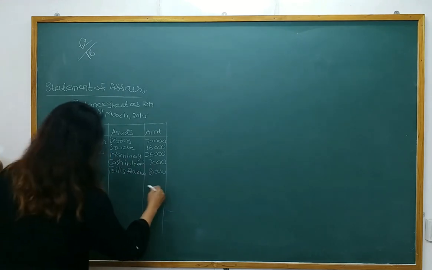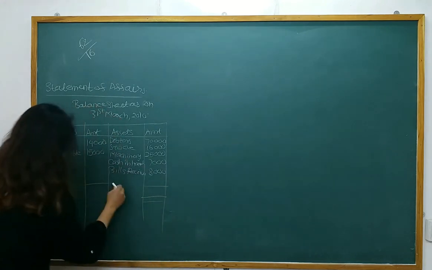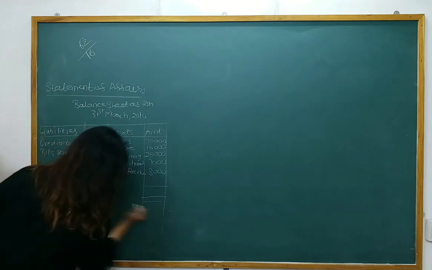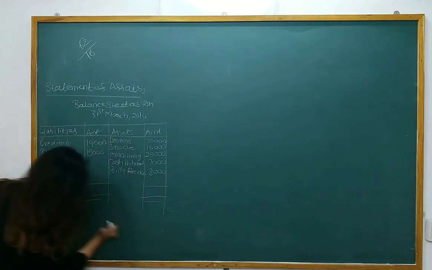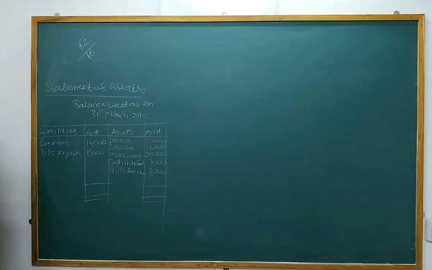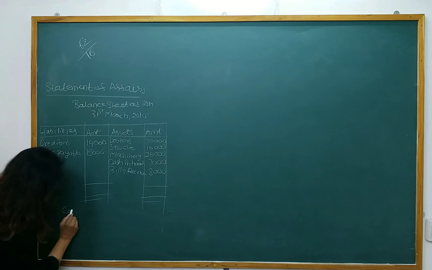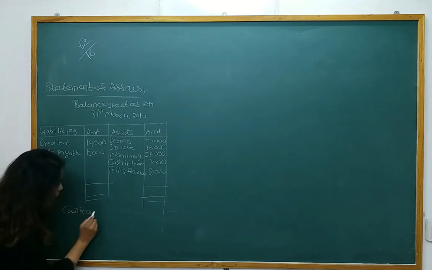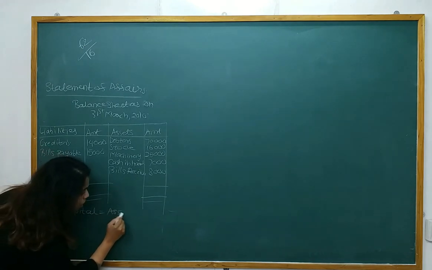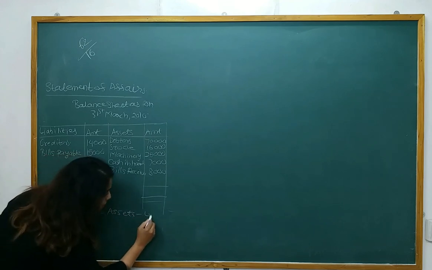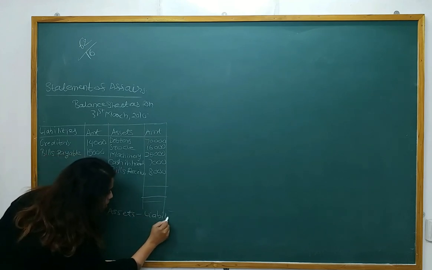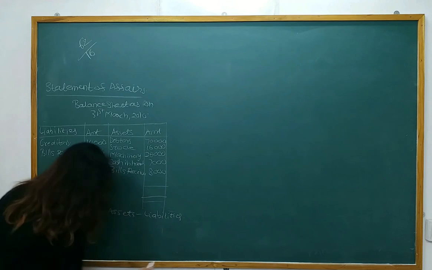Now what do we need to find out? We need to find out capital. Capital is nothing but excess of assets over liabilities. So here I will write capital is equal to assets minus liabilities.